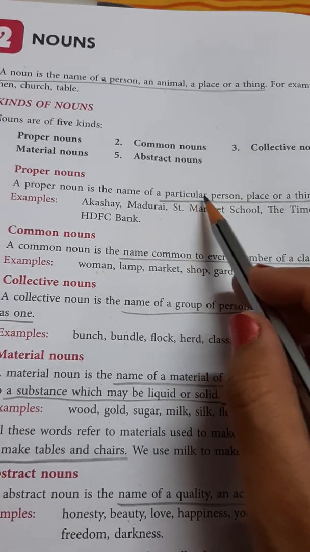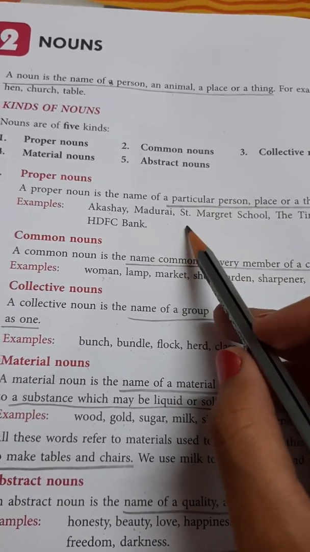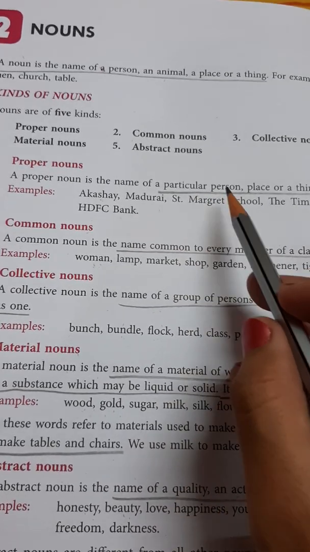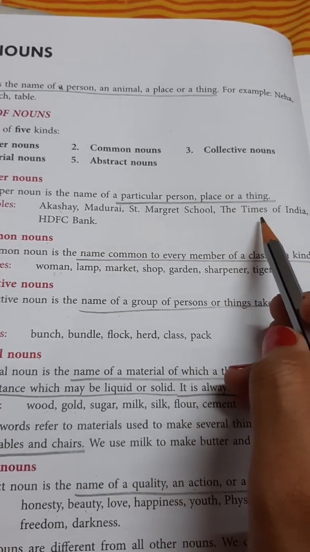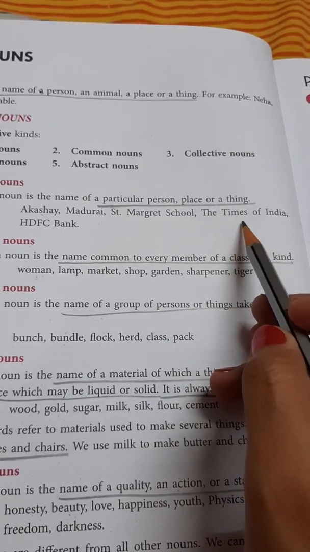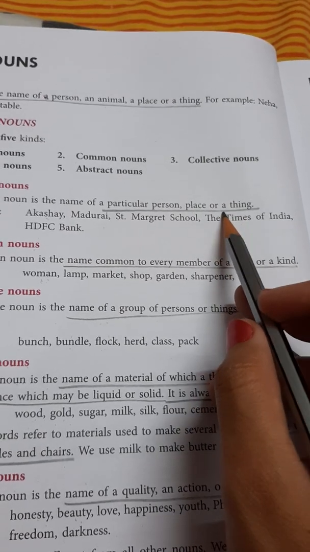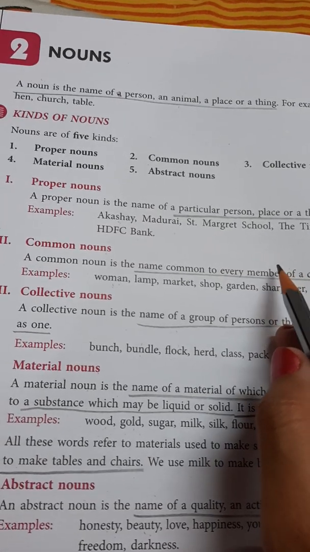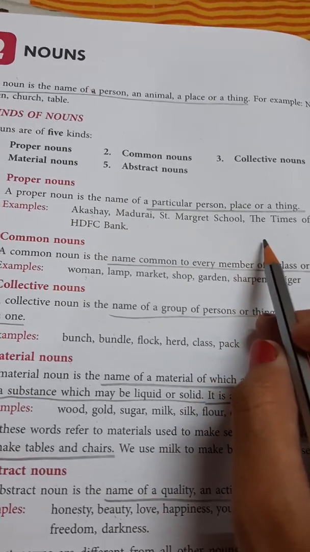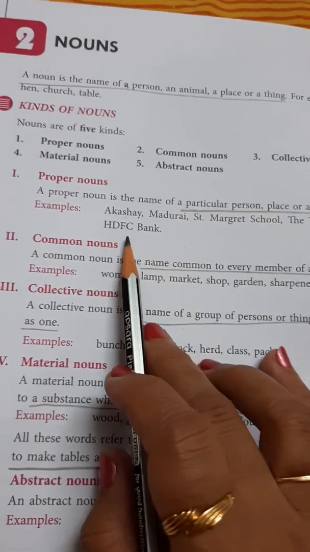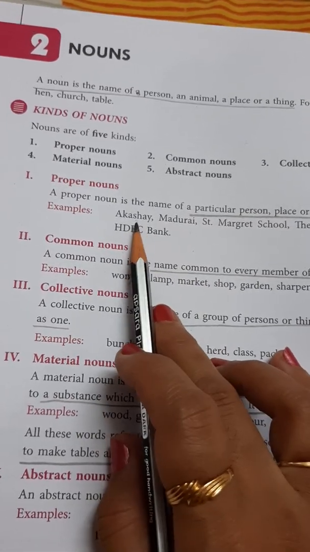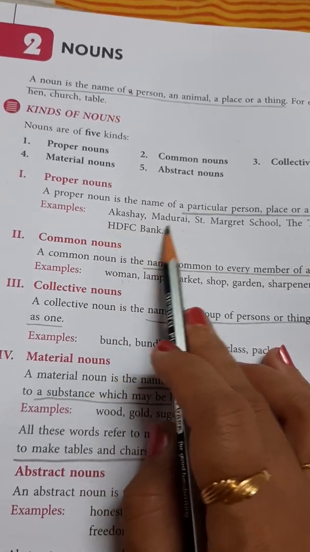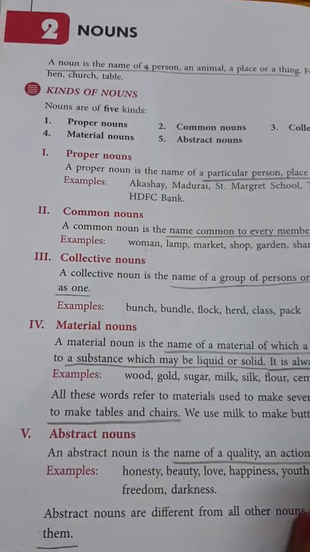If I say the name of a particular person, like I take the name of our Prime Minister, Mr. Narendra Modi, it will be a proper noun. And if I take the name of a particular thing, like I take the name of a newspaper, the Times of India, it will also come under proper noun. So what are proper nouns? Proper nouns are the names of particular persons, places, or things. And one thing that you have to keep in mind in proper nouns is that proper nouns always start with a capital letter. Fine.